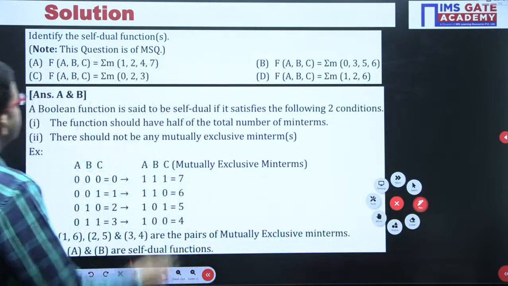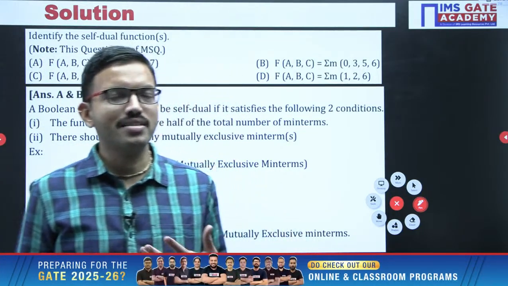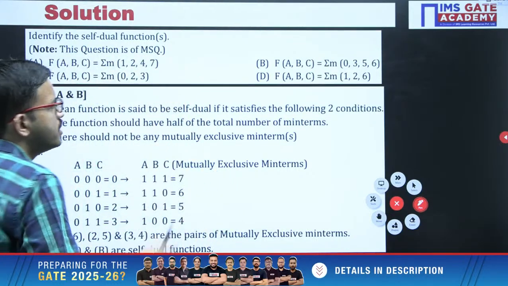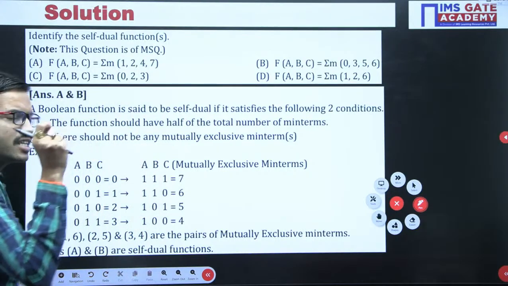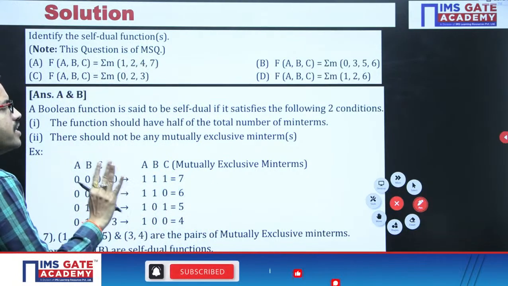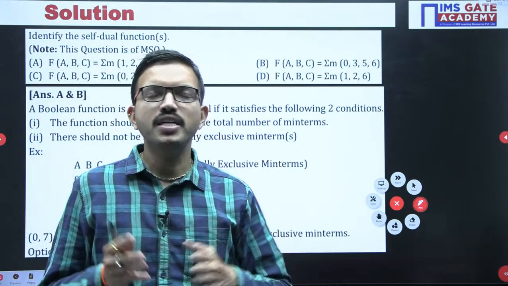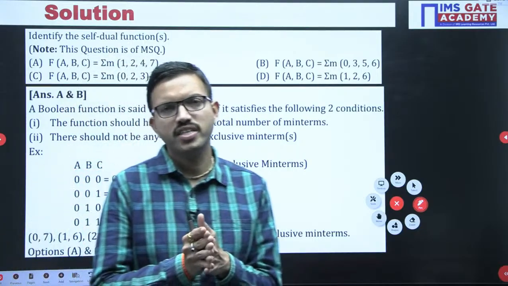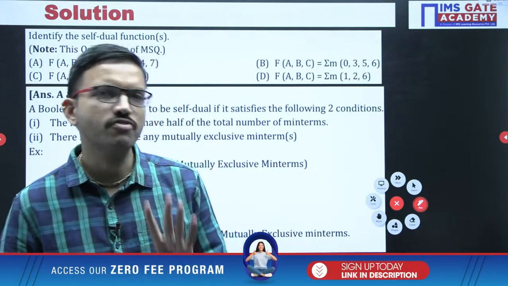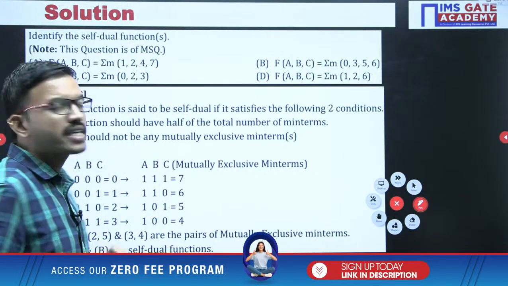Here the question is a function of 3 variables. When you are having 3 variables, in total you can get at most 8 minterms. Now the first and foremost condition, whenever you are saying the given function is self-dual: with respect to the given variables, out of the total number of minterms, it should have half of that. That means the total number of minterms is 8, half of that, that means 4 minterms. That is the first condition. Then the second condition is that there should not be any mutually exclusive minterm.